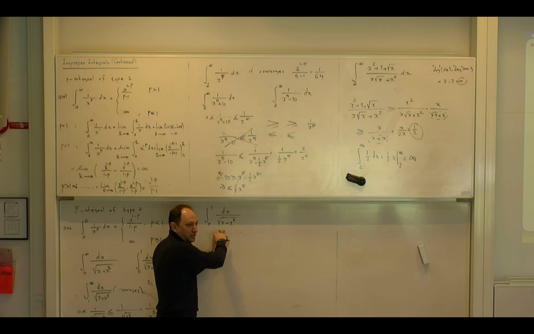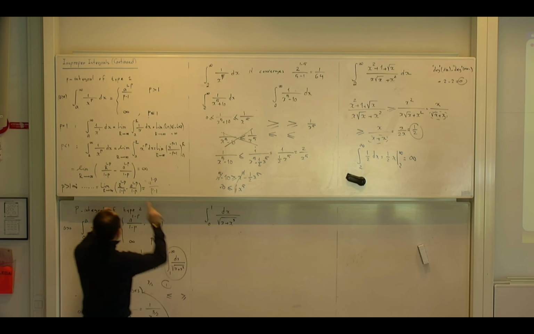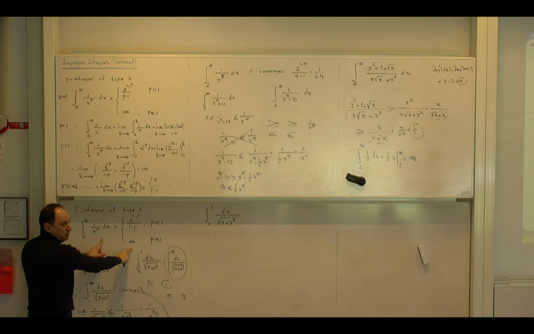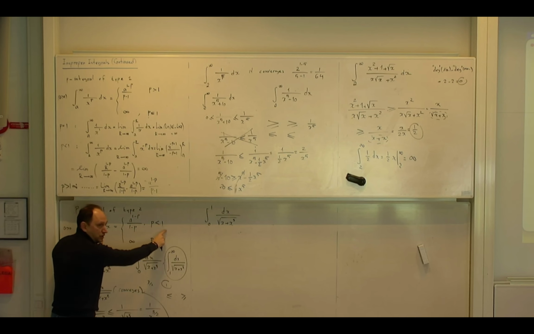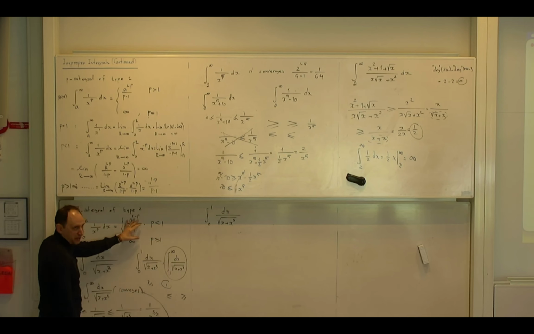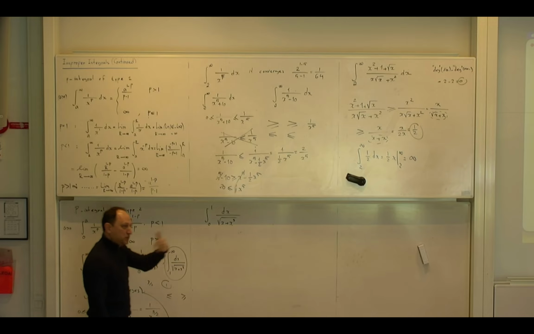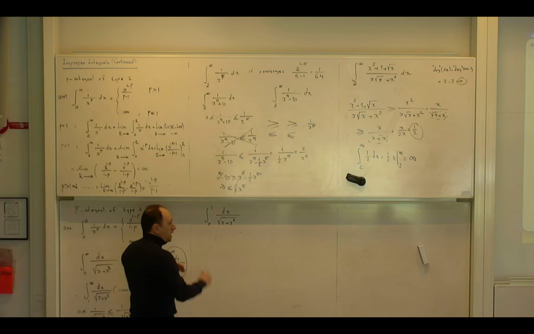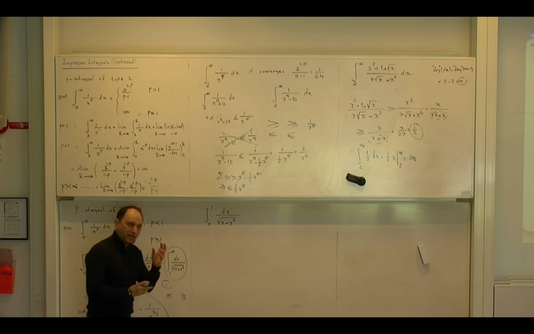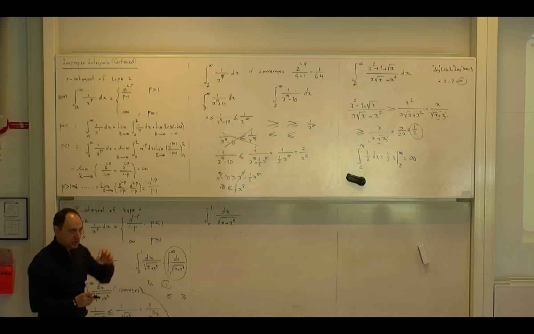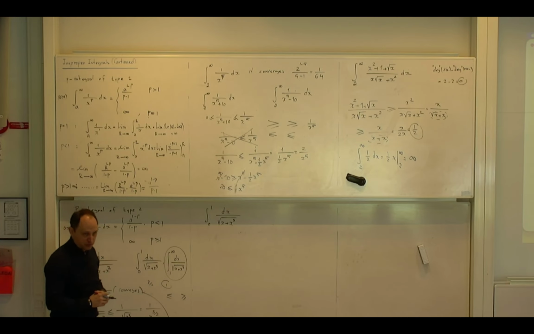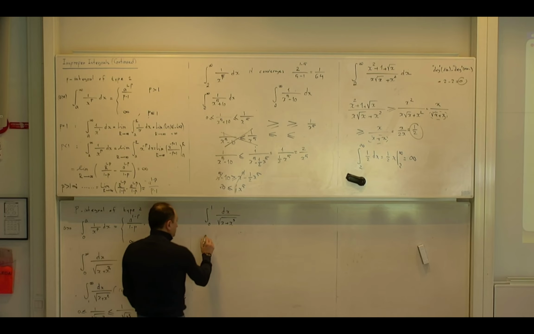I would say 1 over 2, because this is the dominant term. Okay? And 1 over 2 is the new situation. 1 over 2 is less than 1, so it converges again. So it already tells me what to do. So again, I go for convergence, but this time I will keep the lower degree ones, because that will dominate around 0.